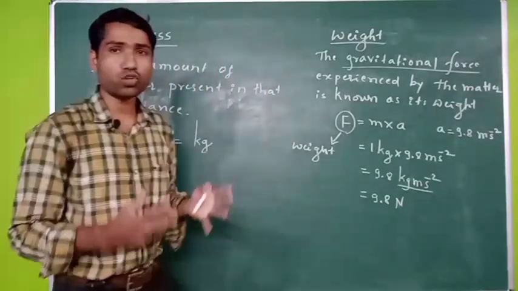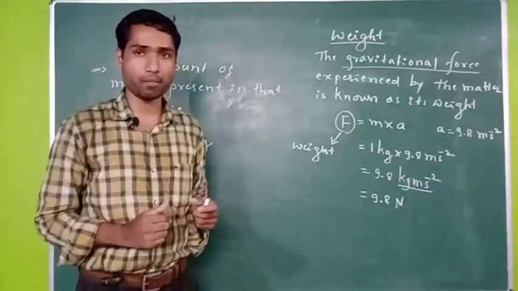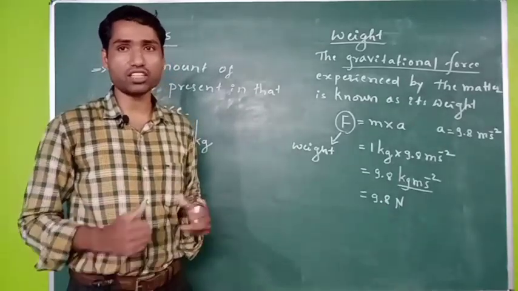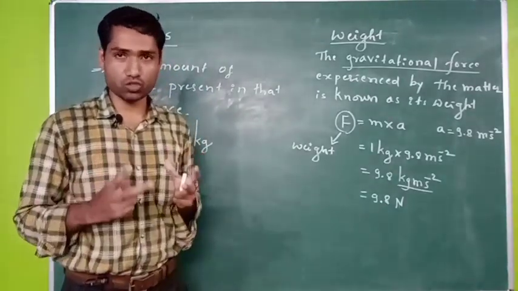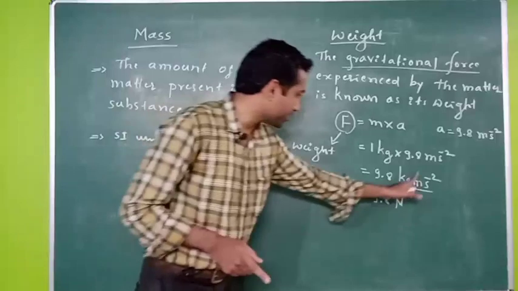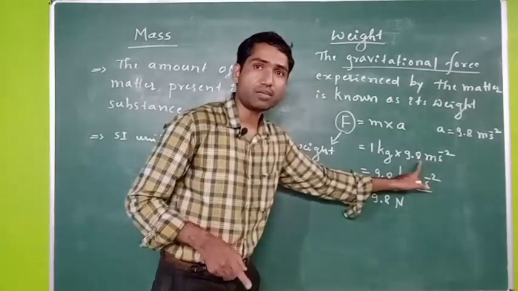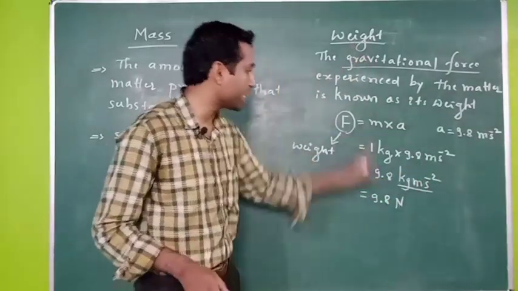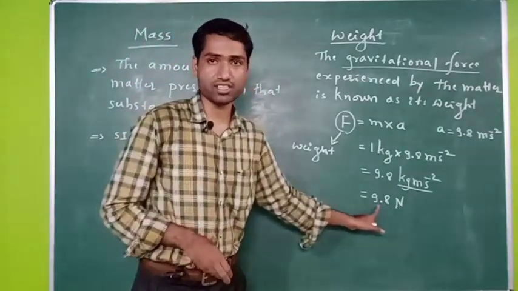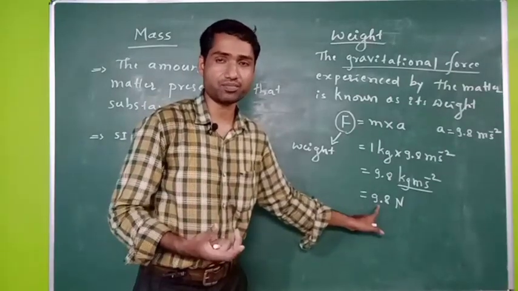Now the same 1 kg of substance, I am going to take to the moon's surface. Their gravitational force is not similar to that of the gravitational force of earth. That must be smaller than that of the gravitational force of earth. Therefore the weight, this value, is going to change. This value is less than 9.8. That means the weight of that 1 kg of substance is going to decrease if you measure its weight on the moon's surface, because their gravitational force is less on that matter.